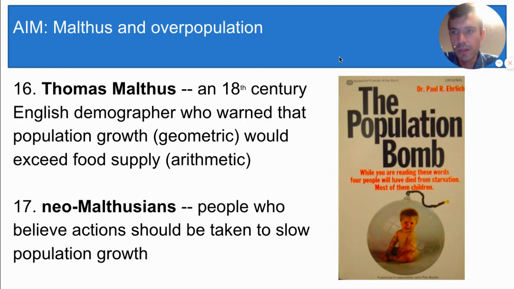Neo-Malthusians are people in the modern world who share Malthus's concerns about population growth and argue that action should be taken to slow it. Anyone today who believes that government should take action to slow population growth is called a Neo-Malthusian. This book, The Population Bomb, was published in 1968 by the biologist Paul Ehrlich. Ehrlich was a Neo-Malthusian. He warned that population growth was going to lead to famine and catastrophe.